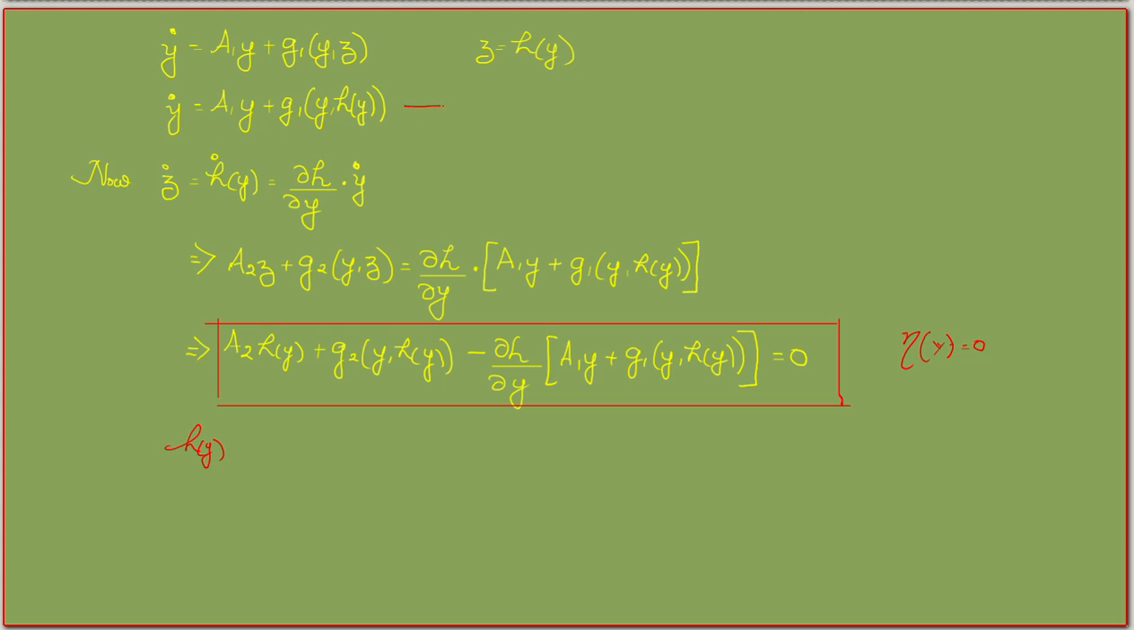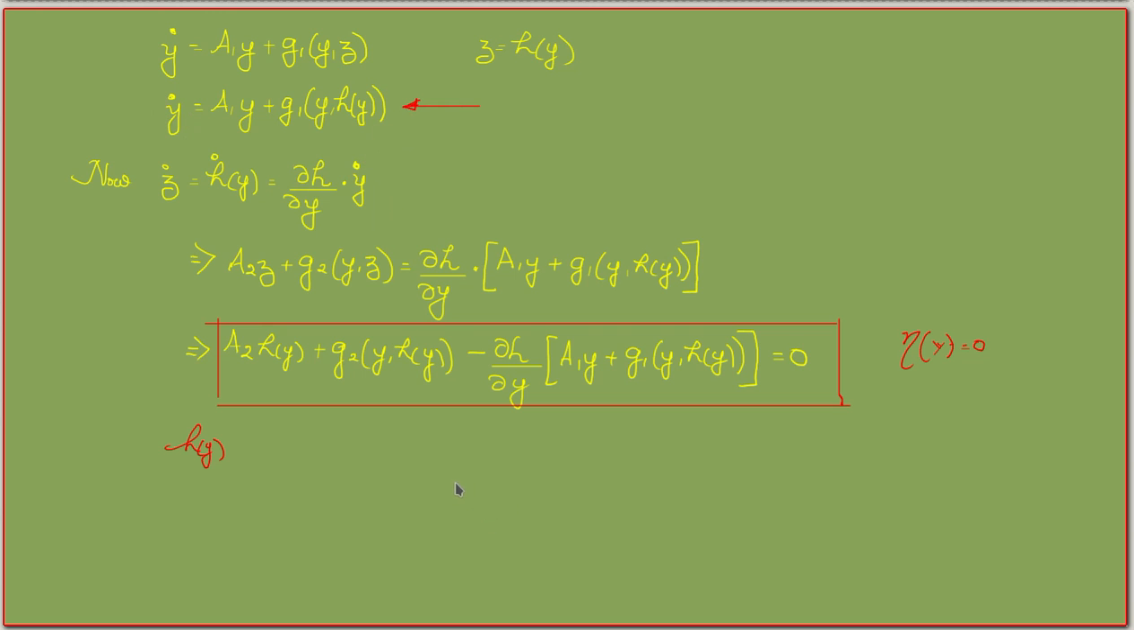Once we find out h of y, we can substitute h of y in this equation, and then instead of z we can substitute h of y in y dot and study the dynamics. Or we can solve for y from this equation and see whether y is a converging system, or whether y is a stable system. Okay, so that is about the center manifold theorem.